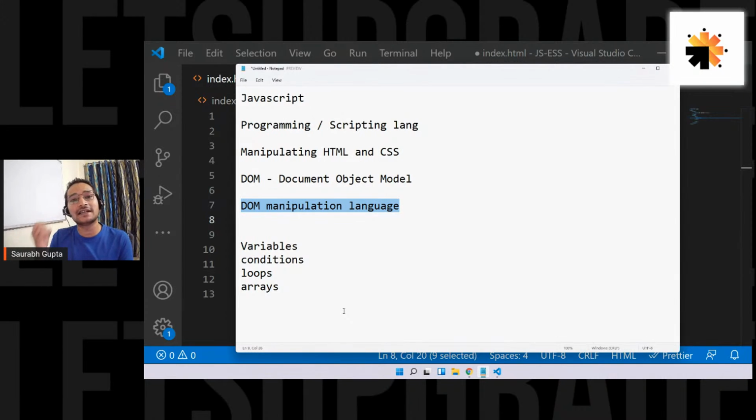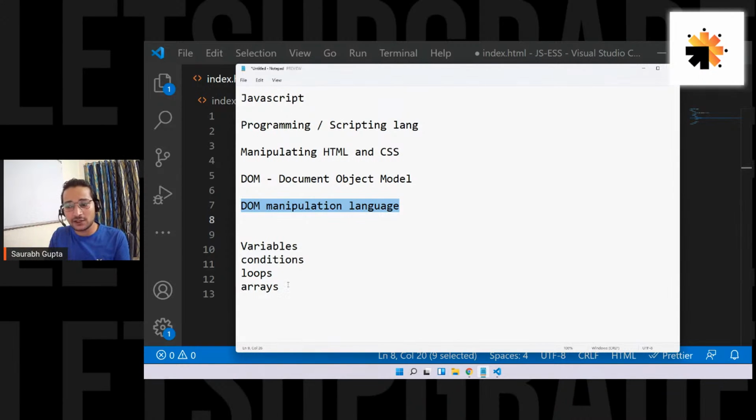JavaScript was created by a company called Netscape. The inventor was Brendan Eich. This was the person who created JavaScript, and it was never intended to become only a programming language. Even though it has all the programming constructs, it has a lot of different things that help you manipulate the DOM. Is that clear?